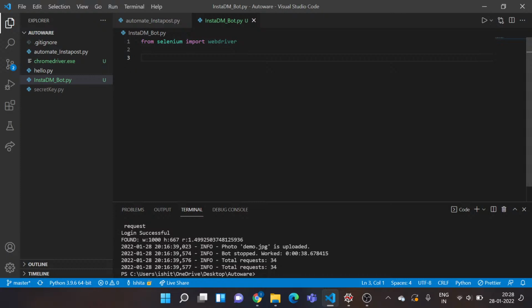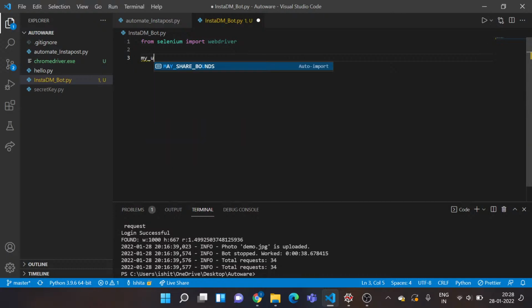So what this code is going to do is it will redirect me to the messages section, search for the usernames I want to send a message to, compose my message, and just send it to them. So now I need user. After hearing the abstract or the gist of this project, you must understand that I need my username, I need my password to authenticate my login procedure, and then I need a list of user IDs I want to send messages to. I need my message that I want to send. So let's initialize these four variables.